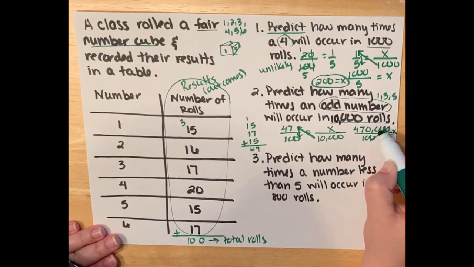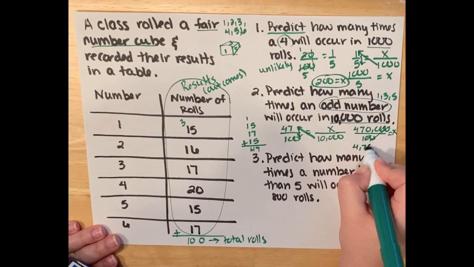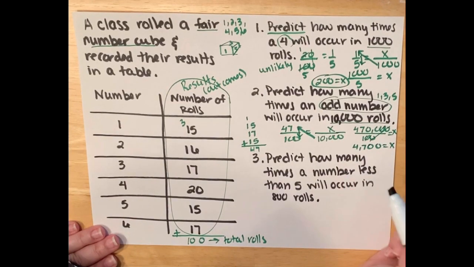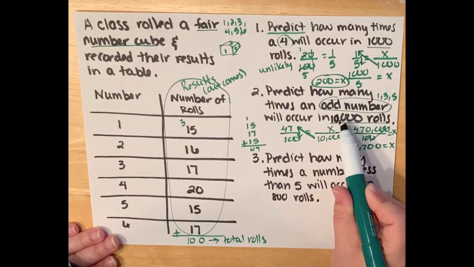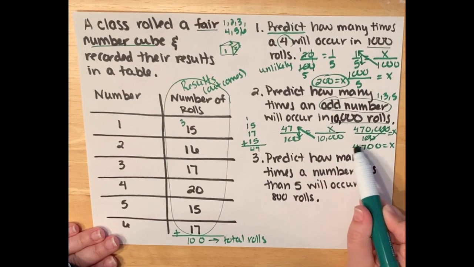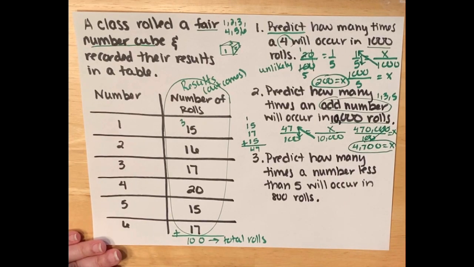So there's a pair, and there's a pair, and that leaves me with 4,700 over 1, which is just 4,700. So that's how many times, if I rolled this dice 10,000 times, I would expect to get an odd number that many times. That's a lot of rolls that we just saved ourselves.